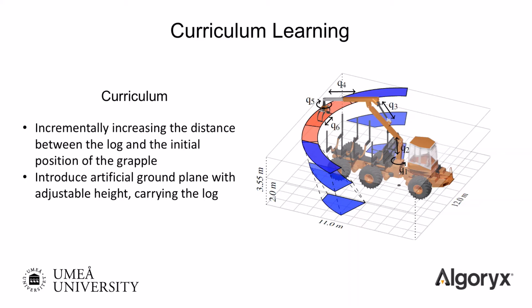We propose a simple curriculum learning approach where we incrementally increase the difficulty of the task by introducing an artificial ground plane carrying the log. The agent first learns to grasp a log that is placed directly beneath the grapple on the red area shown in the image. The distance between the log and the grapple then increases as the agent progresses through the curriculum. As is depicted in the image, the log is moved to the side of the load bunk, marked in blue, after which the artificial plane is incrementally lowered towards the ground. By the final lesson, the agent learns the original target task by learning a policy that has incorporated knowledge transferred from the previous subtasks.